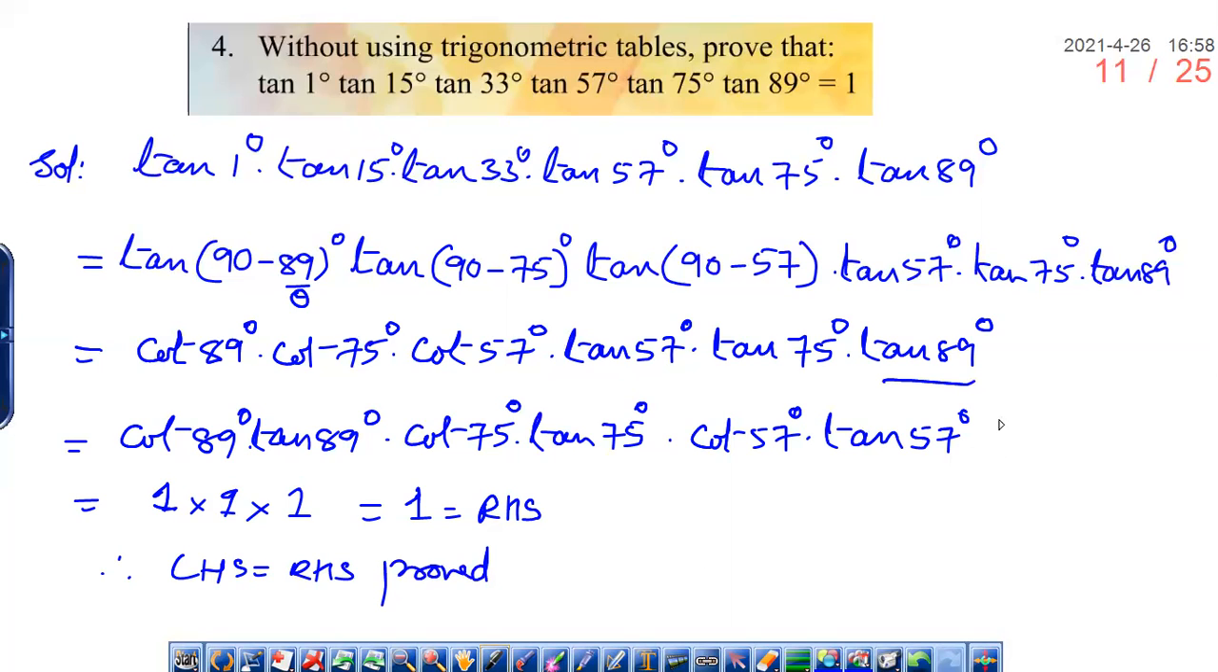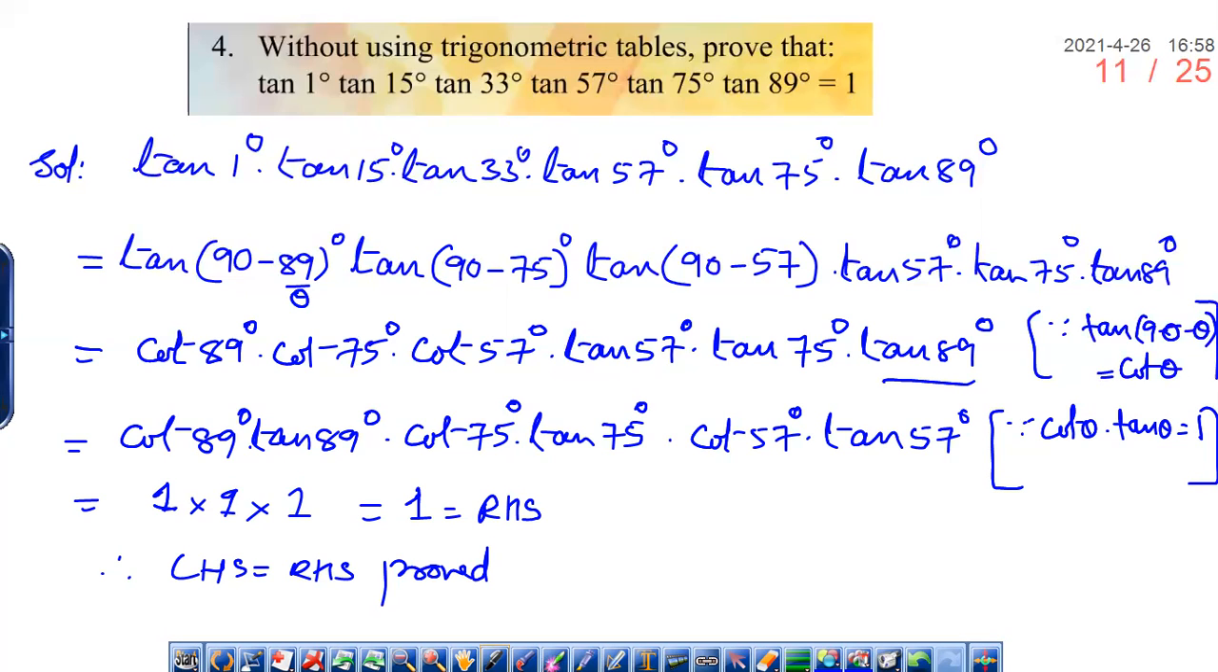When you are substituting the formula, you need to write it in brackets: since cot theta into tan theta is equal to 1. And here you have substituted, since tan 90 minus theta is equal to cot theta. So we will come to know which formula you are substituting here to solve the problem. So note down this problem.